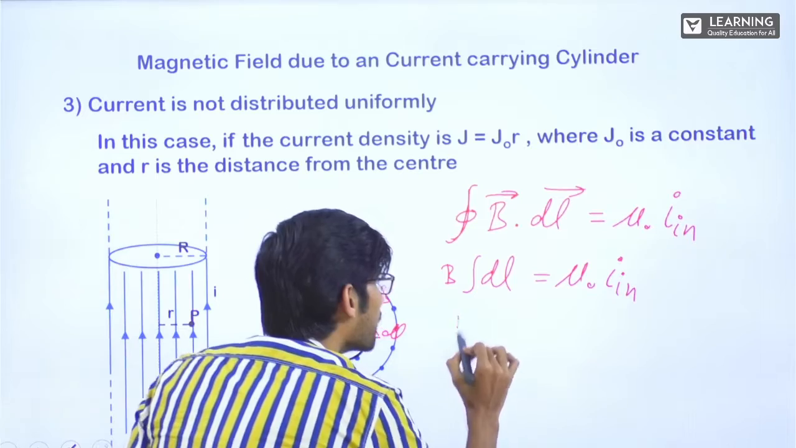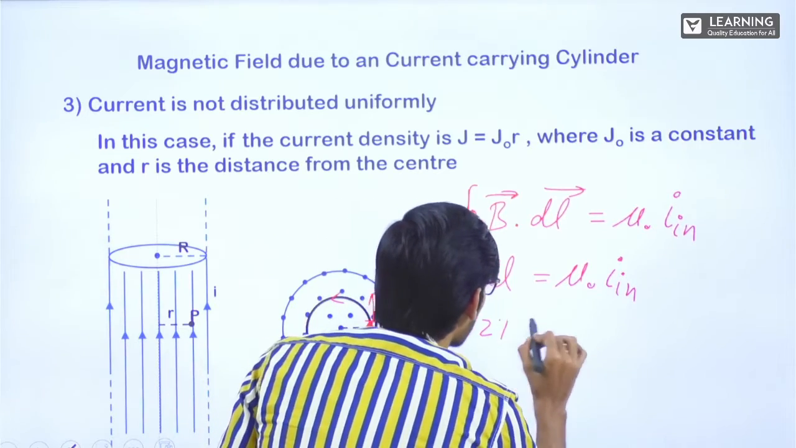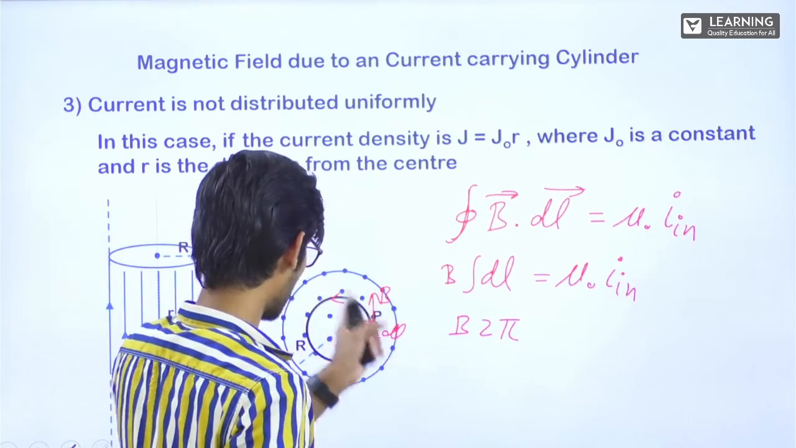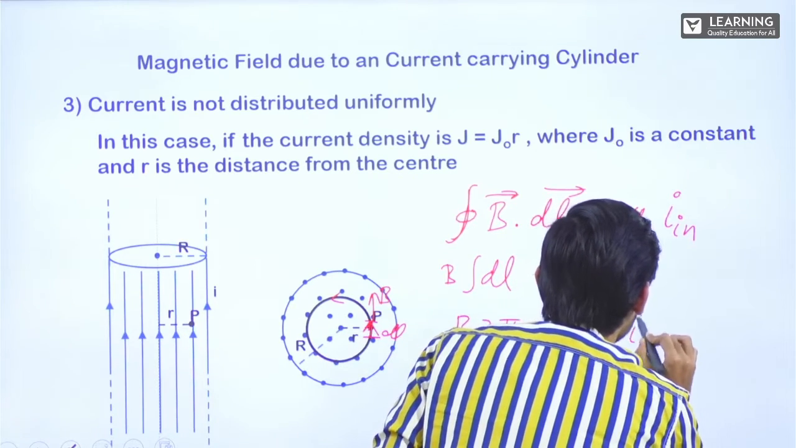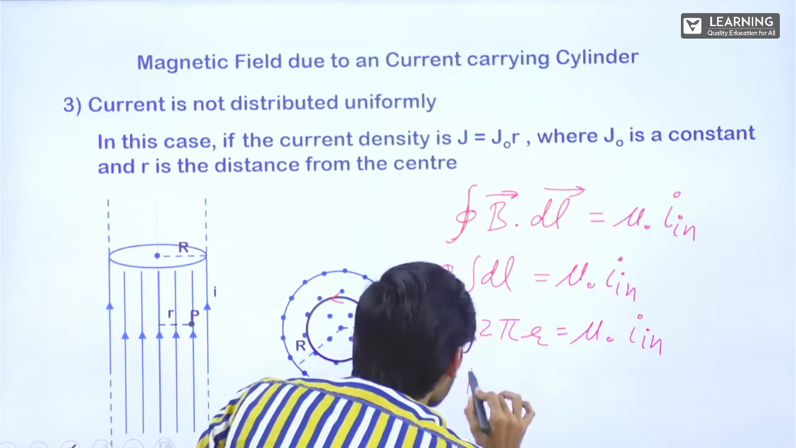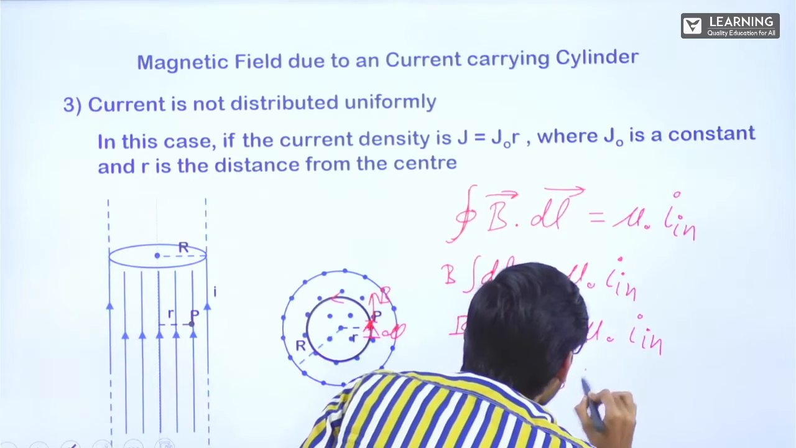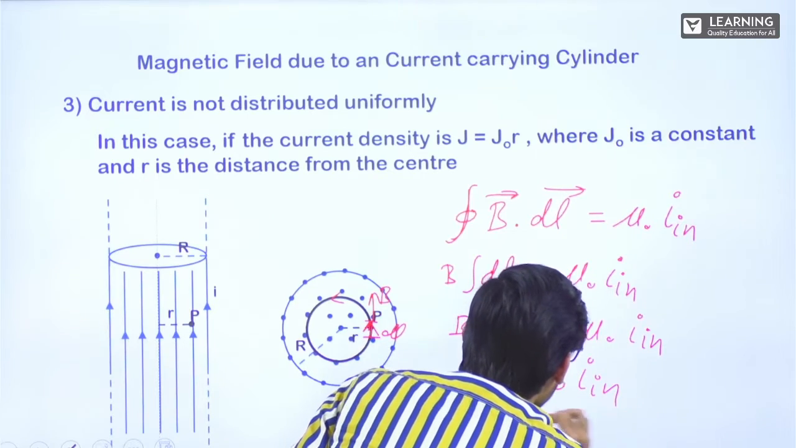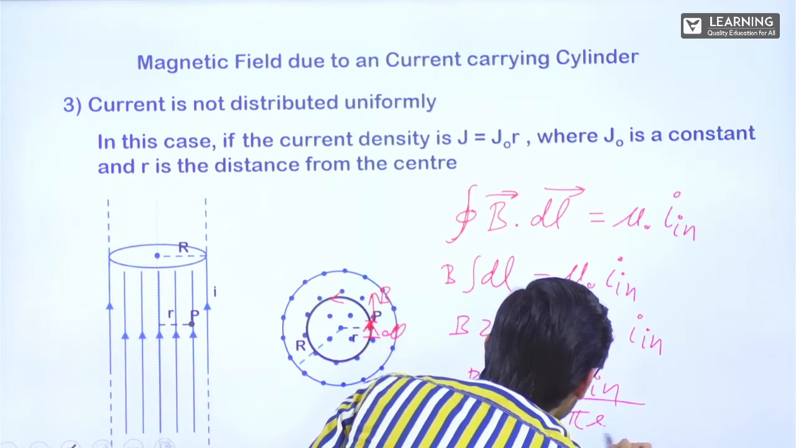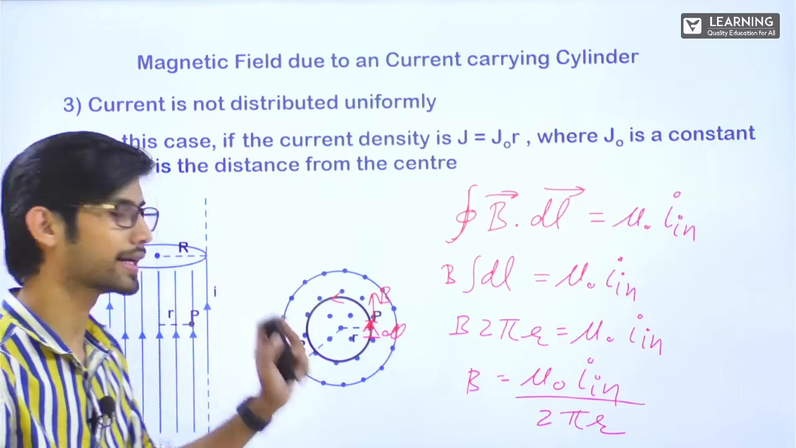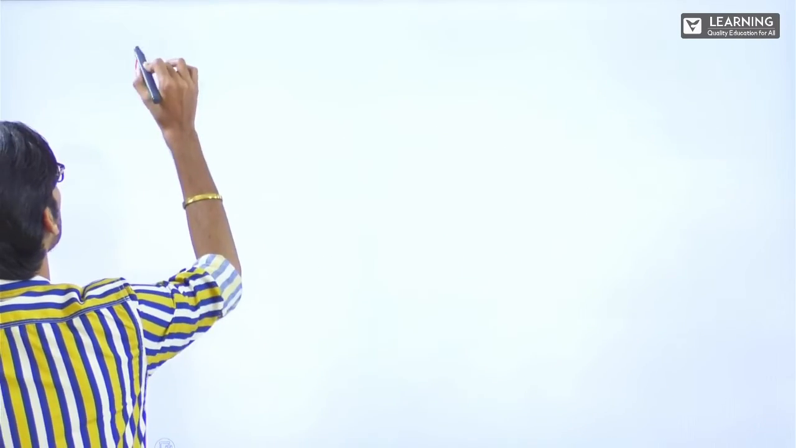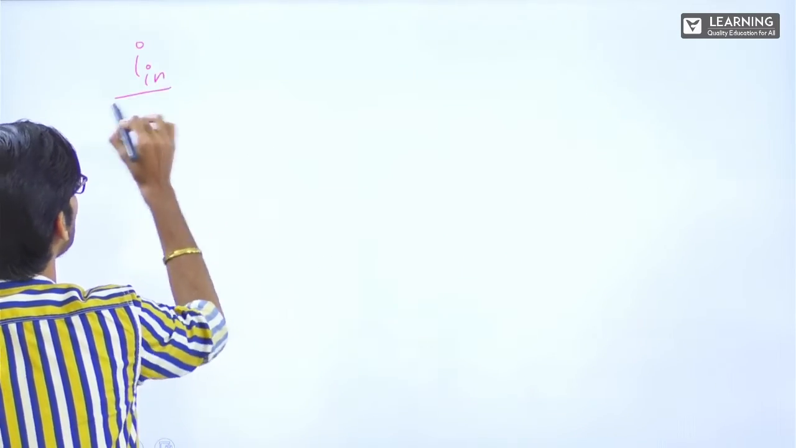So that is B into 2 pi r is equal to mu naught into I inside. So B is equal to mu naught I inside upon 2 pi r. The main thing is to get I inside. Let's get I inside. How do we get this I inside?